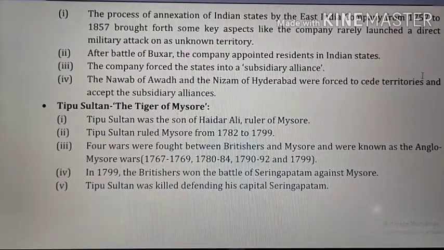Now, talking about the company rule expansion, if we analyze the process of annexation of Indian states by the East India Company from 1757 to 1857, certain key aspects emerge. The company rarely launched a direct military attack on an unknown territory. Instead, it used a variety of political, economic, and diplomatic methods to extend its influence before annexing an Indian kingdom.